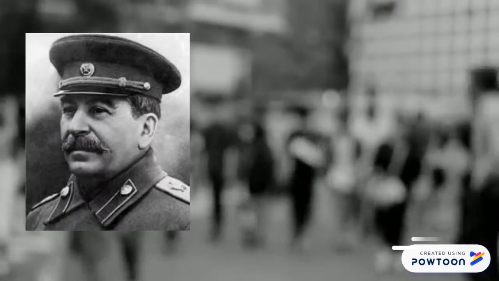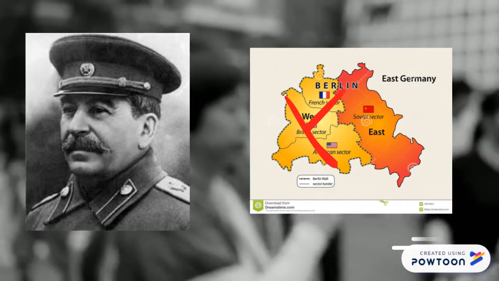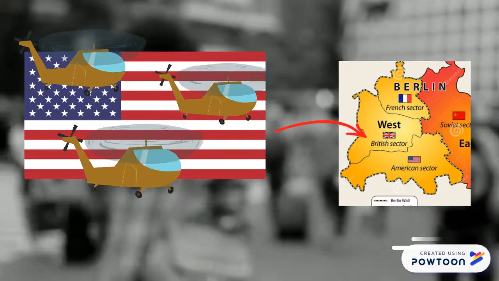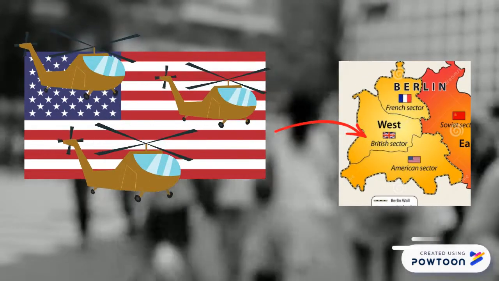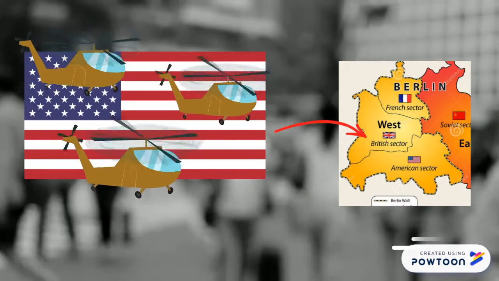Stalin saw the opportunity to take over part of Berlin. He decided to close all highway and railroad routes into West Berlin. The United States flew food and supplies into West Berlin. 2.3 million tons of supplies were flown in. The Soviets lifted the blockade in May 1949.